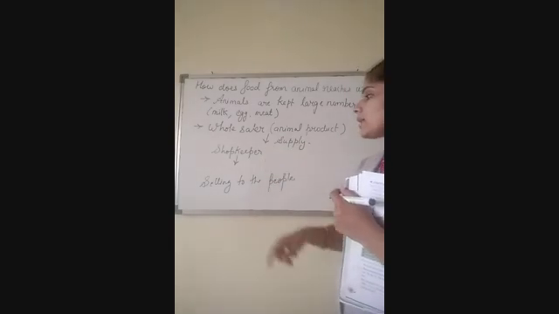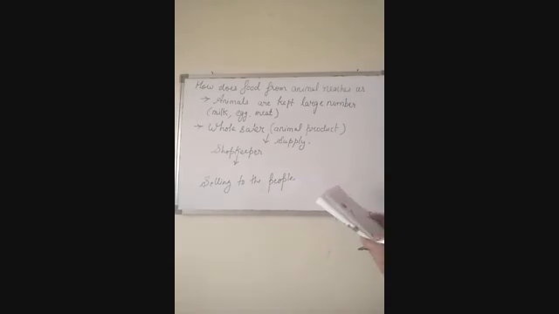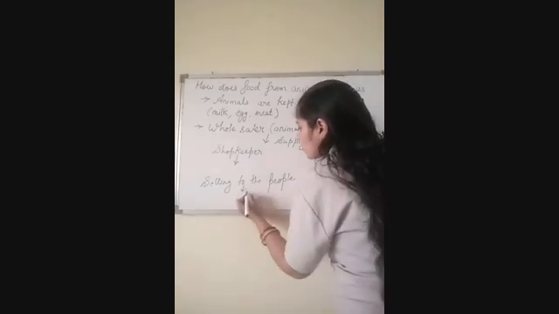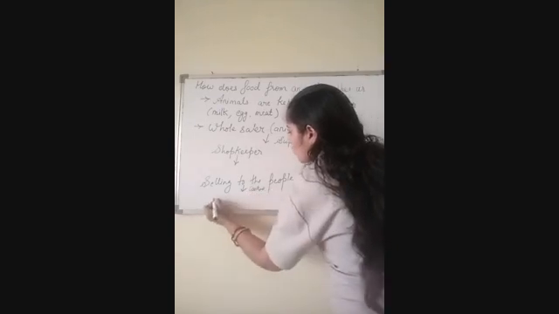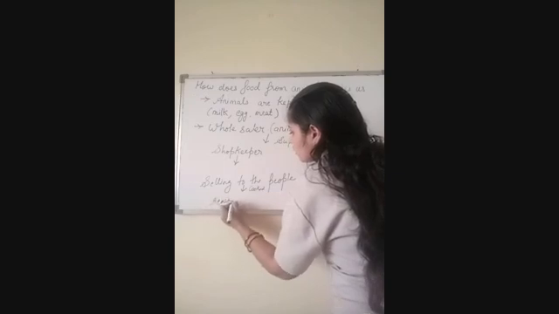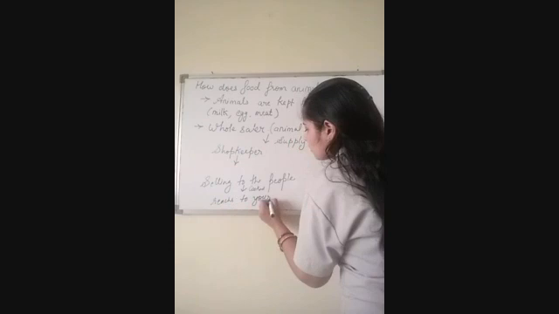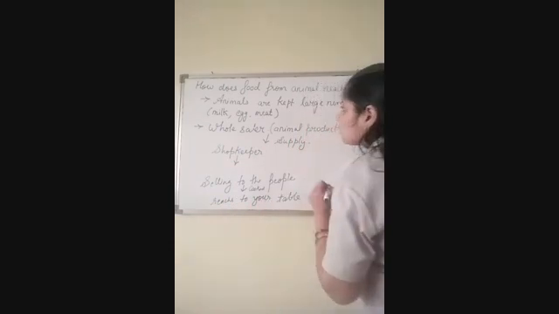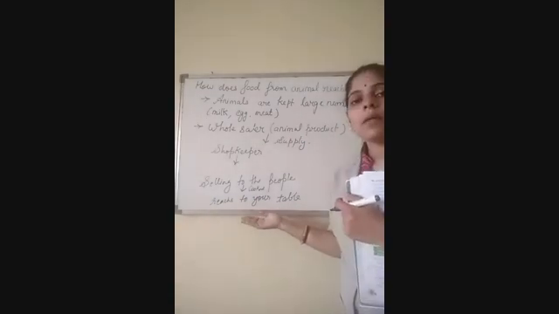Now, what happens after selling it? This food is cooked. I'm writing it here. It is cooked and it finally reaches your table. So here, these are the steps of how the animal products are reaching your table.